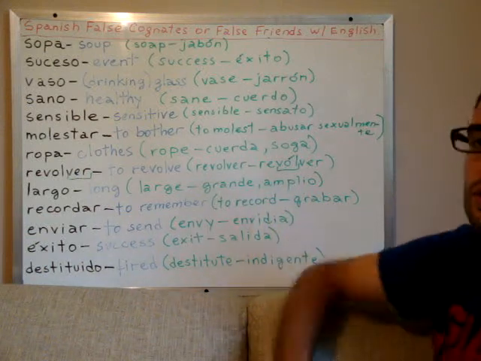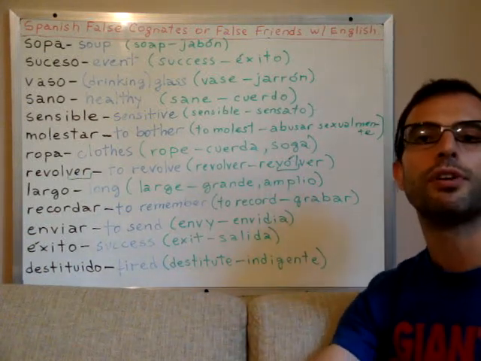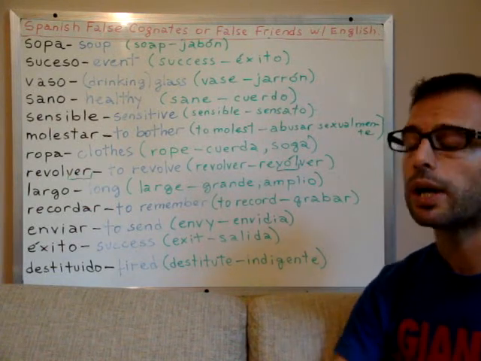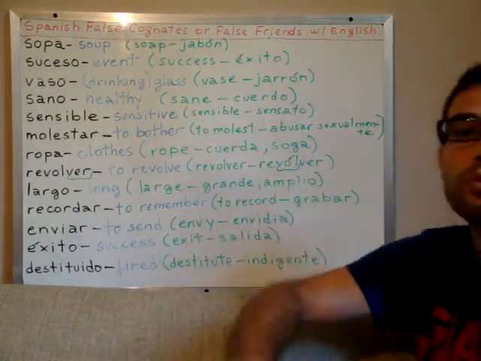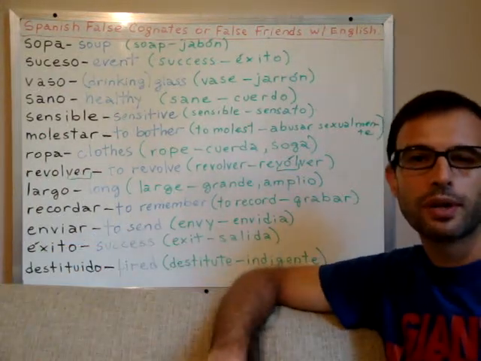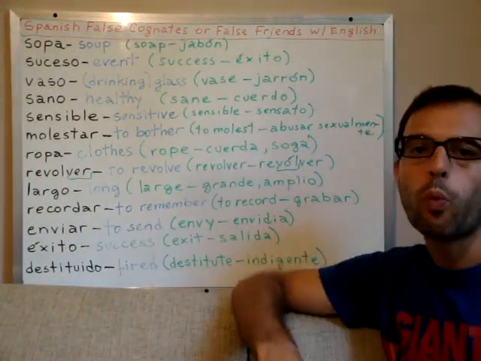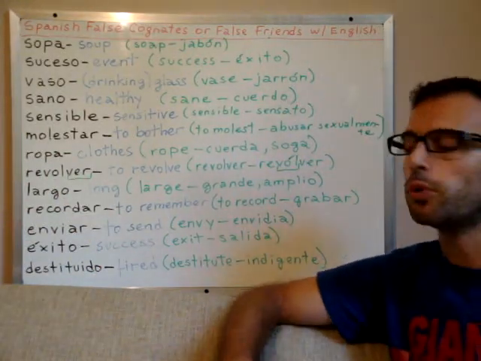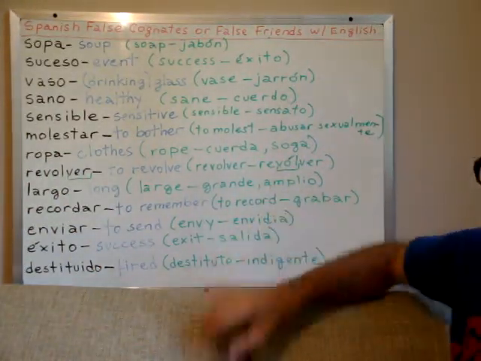Amplio means large in the sense when more talking of a surface, okay? We can say a large apartment, apartamento amplio, with a huge surface, okay? Or we have a wide look, right? A wide view of something. We also speak of amplio there, right?